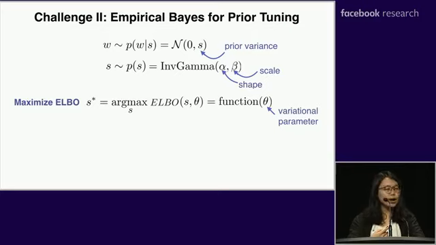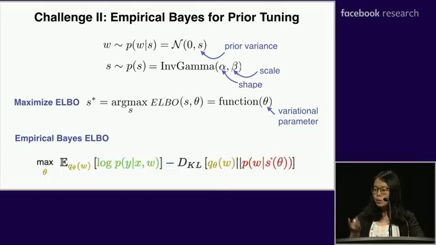Due to the inverse gamma prior and the conjugacy, the optimal value of S can be written down as a closed form function of the variational parameter theta. And then we bring this S star expression back to the ELBO, and we can derive this empirical Bayes ELBO. Maximizing this ELBO with respect to the variational parameter only, we will implicitly optimize the prior variance S when theta changes. Notice that we can either set one single prior variance over the entire neural network, or we can set different prior variance S for different layers.